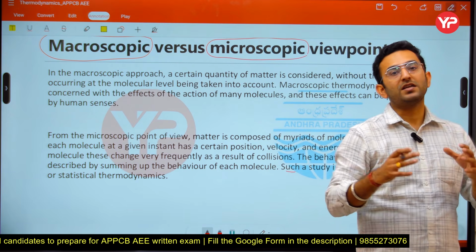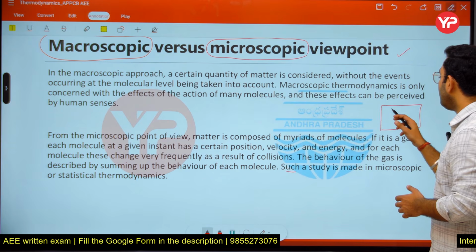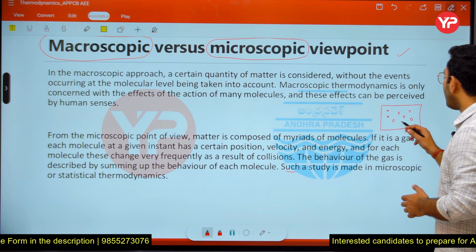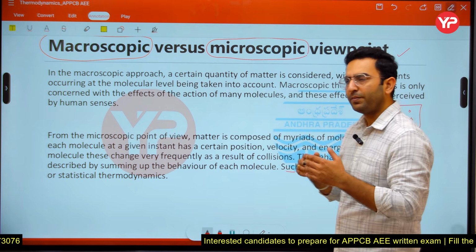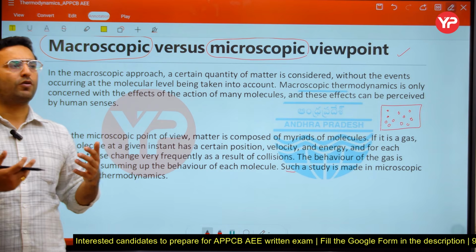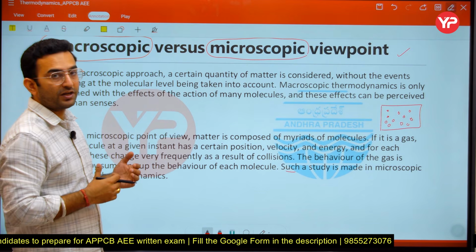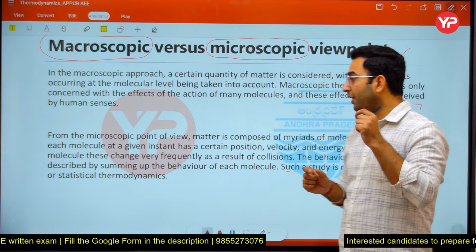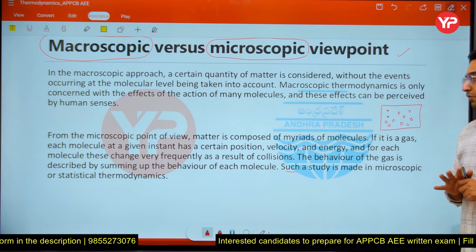Here we are considering the number of atoms and molecules in our perspective, and we are calculating the average properties. For example, let us say you have a room, and I tell you that this room is containing some air. So air consists of a number of atoms and molecules here, and all the atoms and molecules may have different temperatures also. Some atoms and molecules are going to have a temperature of around 80 degrees Celsius, some are going to have around 90 degrees Celsius. But if I take the average temperature here, it is going to be around 80 degrees Celsius. So you can see that 80 degrees Celsius is not the individual temperature of each and every atom and molecule here. That is the average property of all the atoms and molecules.